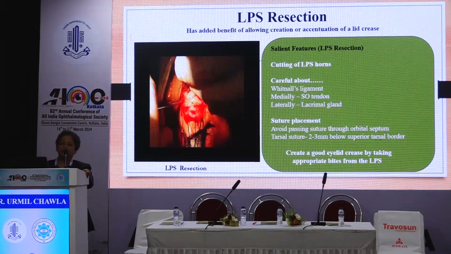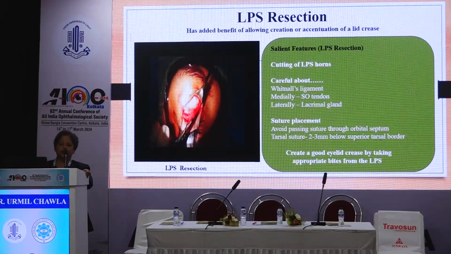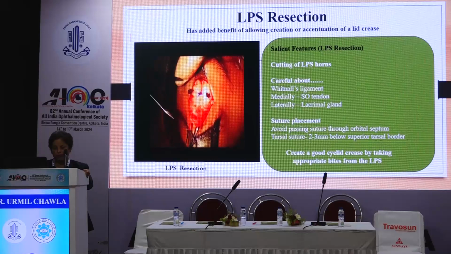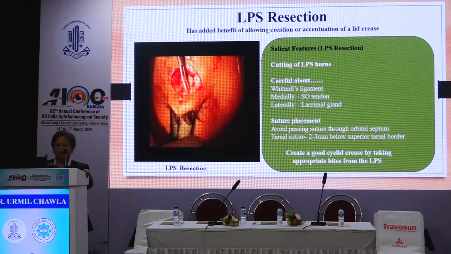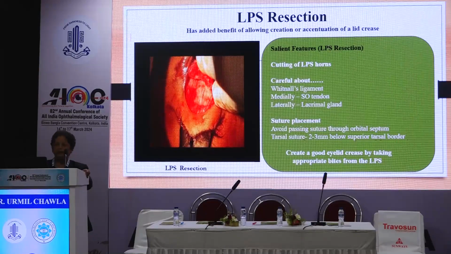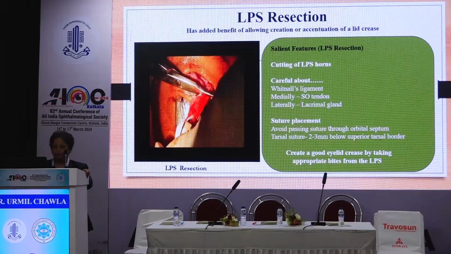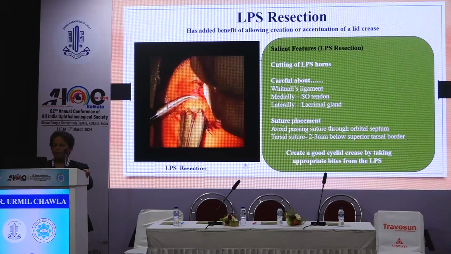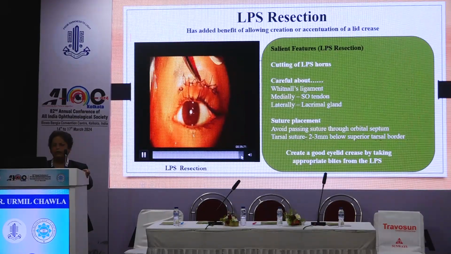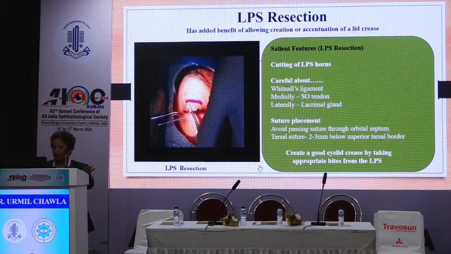So after giving a lid crease incision and exposing the tarsal plate, we go behind and we have to see that the orbital septum is cut. Based on the amount of ptosis, the resection that has to be done is marked, and after this it is reinserted at the tarsal plate. So after doing a number of surgeries, you become quite experienced and you can give good results. Not that difficult a surgery, I would say.